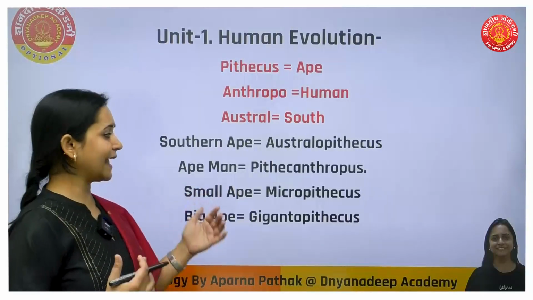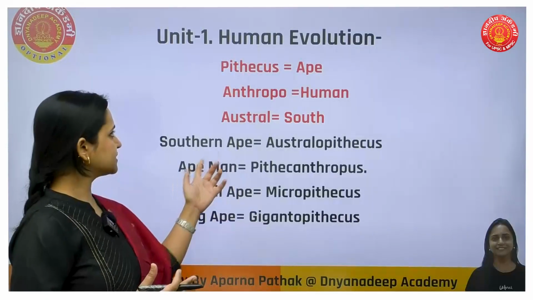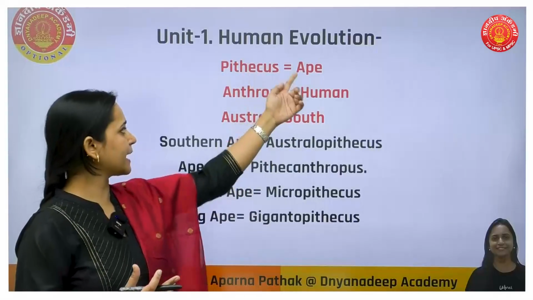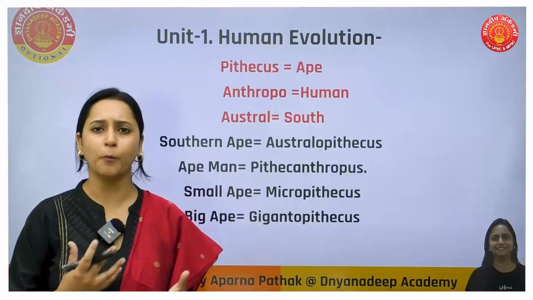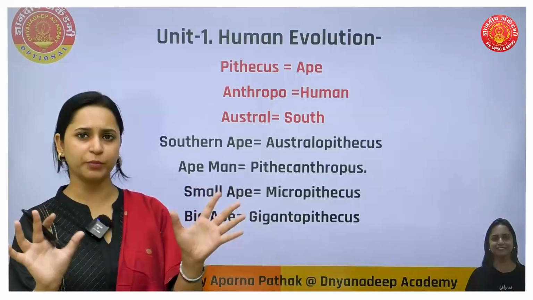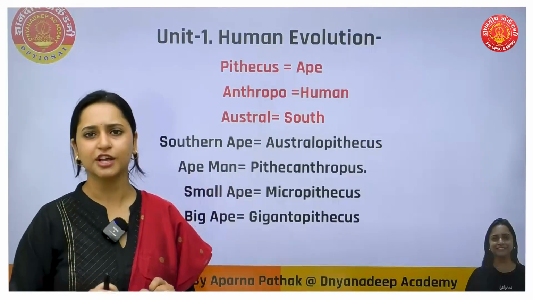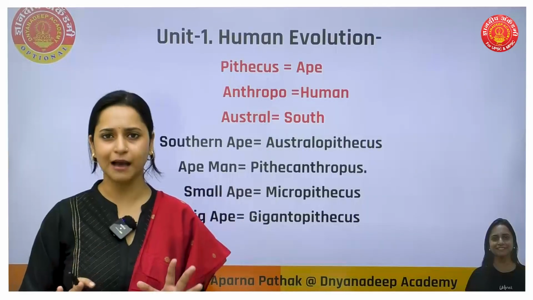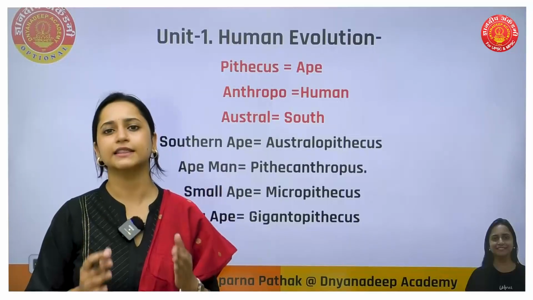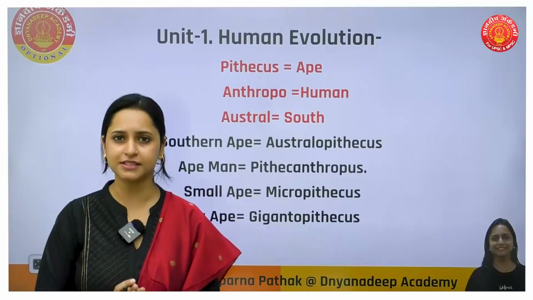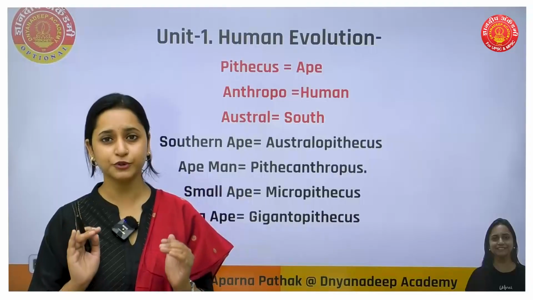Next one, you can see that ape man. Pithecus means ape, man means anthropo. So Pithecus and Anthropus together, Pithecanthropus. It's just an example, I have picked a few examples for you to understand that if you understand the terminologies, it will be very easy for you to memorize.